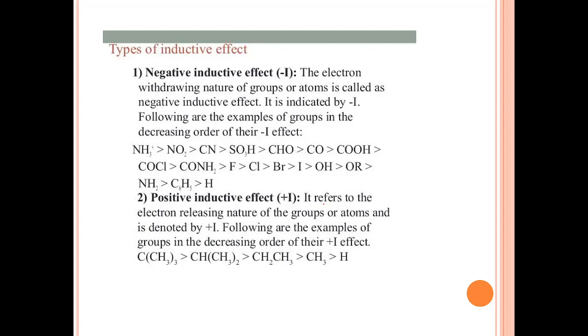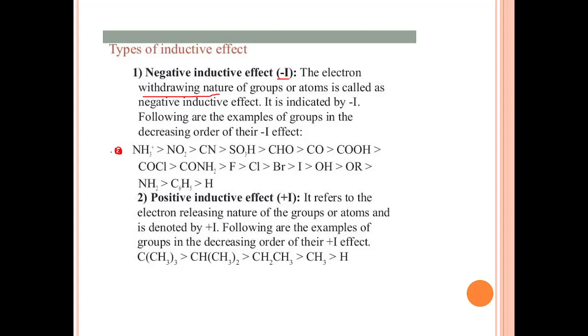It is indicated by minus I. Following are the examples of groups in the decreasing order of their minus I effect. Minus I effect is associated with the withdrawing nature, so here are some withdrawing groups.